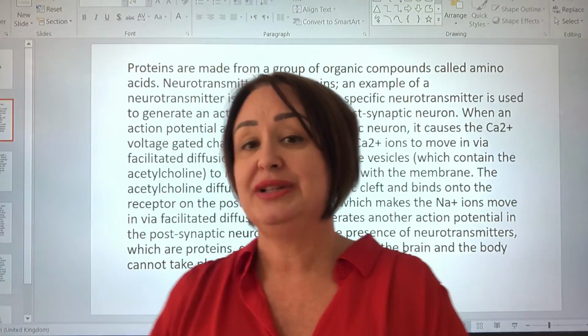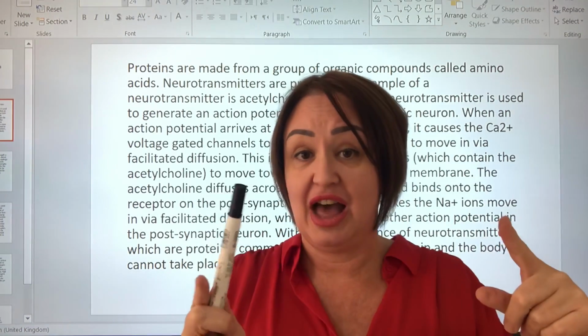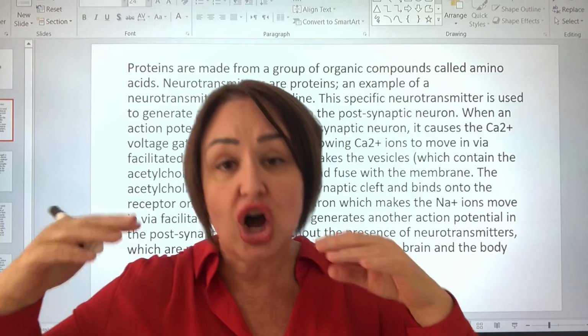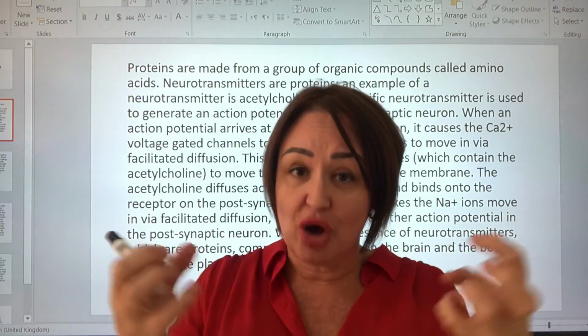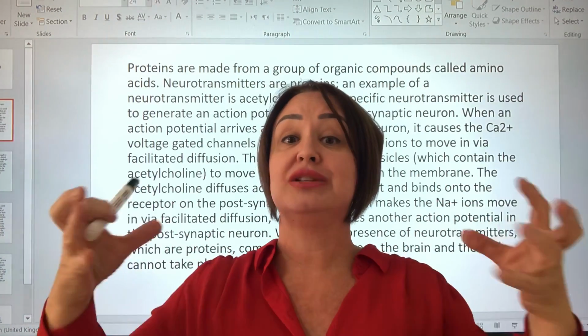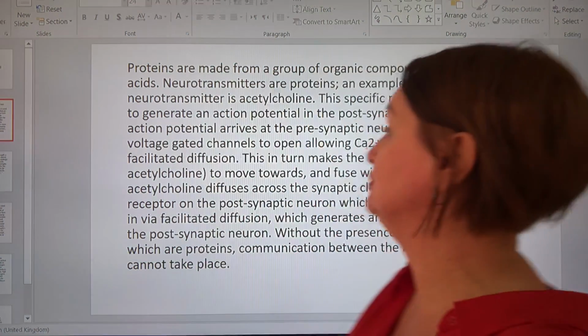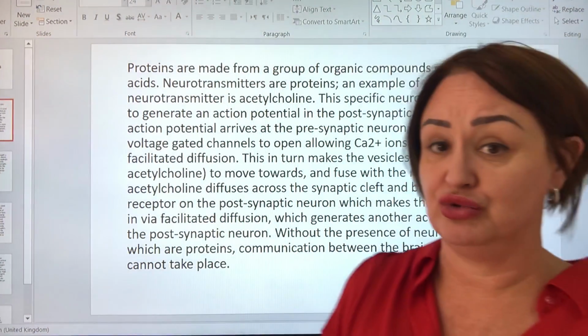And then from halfway down the paragraph, we need to be talking about the importance of. How do we do that? We say, without this, we wouldn't have that. And without that, we wouldn't have this, and so on. And we talk about the consequences on a microscopic level. And then we zoom out at the last minute and talk about the consequences to the organism. Let's have a look at what this student wrote.